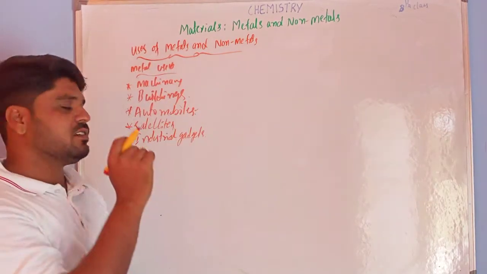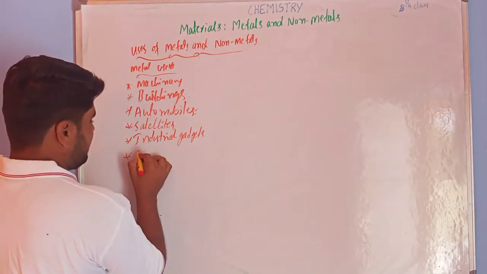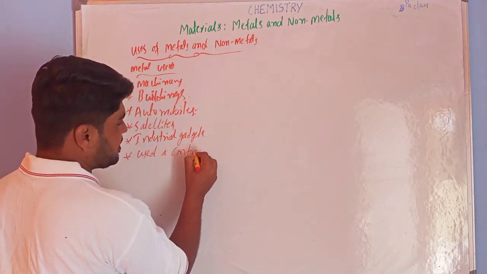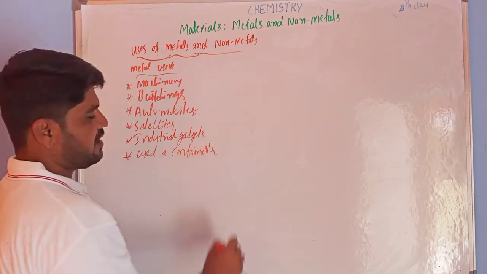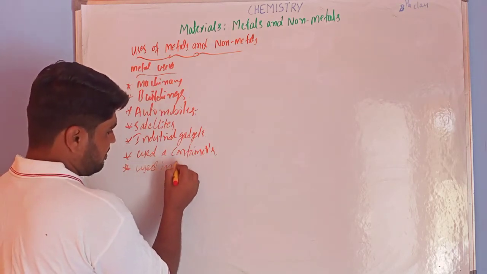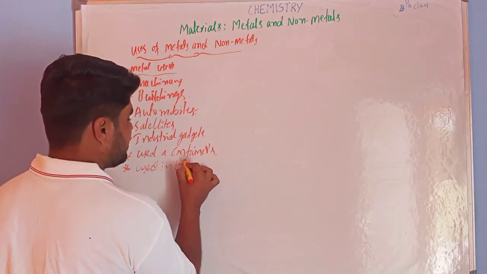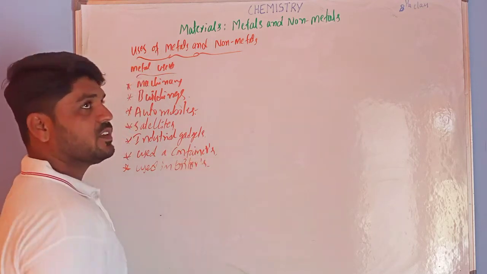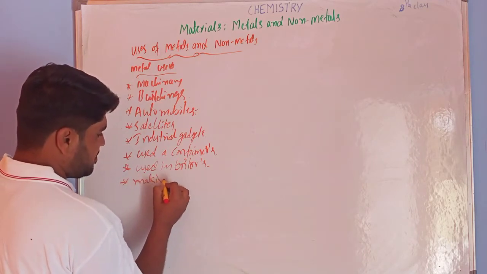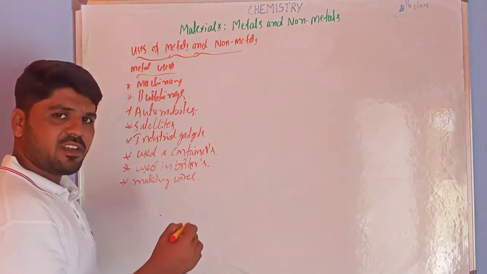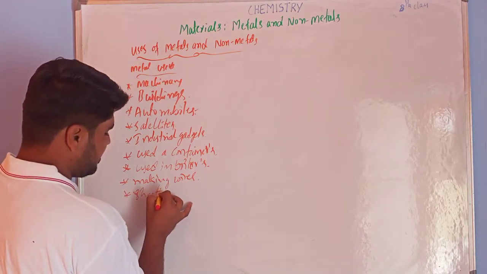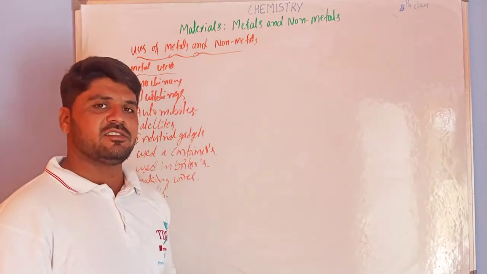So many industrial gadgets, and containers: water containers, chemical containers, and also used in boilers, for making wires and sheets. There are many uses of metals.